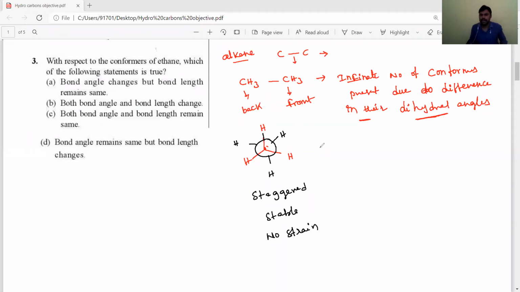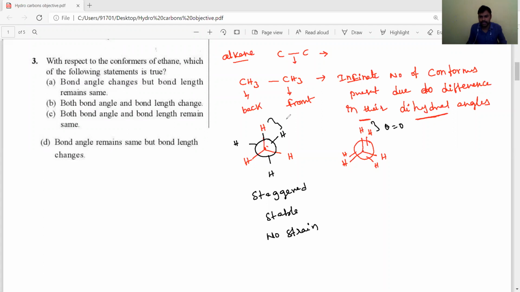And for example, when the groups are very close, the bonded atoms are very close in between the front carbon and back carbon, then the dihedral angle is 0. Here, the dihedral angle theta is equal to 0.